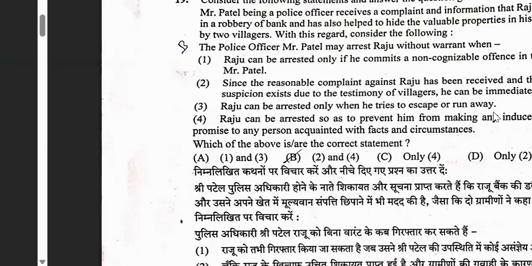Raju can be arrested only if he commits a non-cognizable offense in the presence of the officer. Since a reasonable complaint against Raju has been received and a strong suspicion exists due to the testimony of villagers, he can be immediately arrested. Raju can be arrested only when he tries to escape or run away. Raju can be arrested to prevent him from making an inducement, threat or promise to any person acquainted with the facts and circumstances. So here they have given options: 1 and 3, 2 and 4, only 4, only 2. So you have to choose.